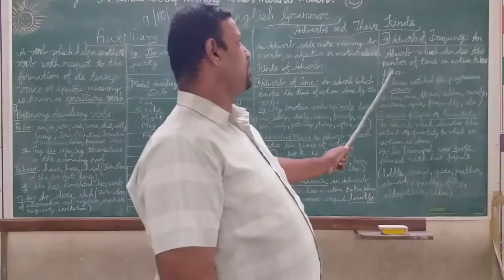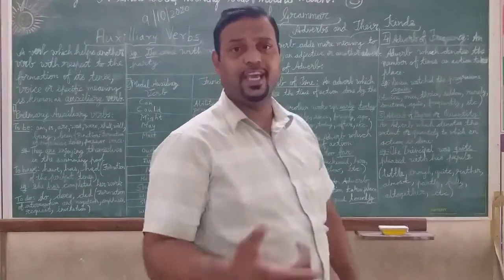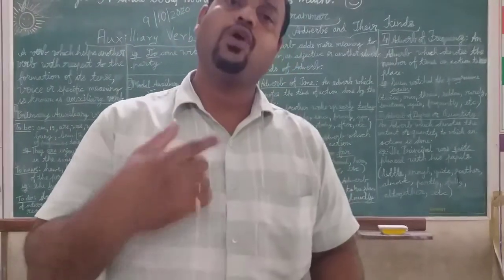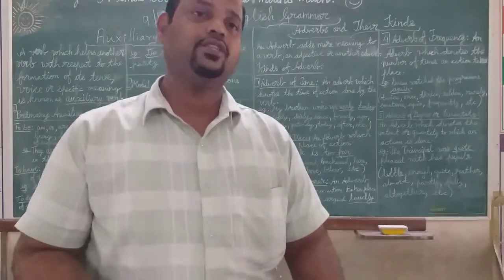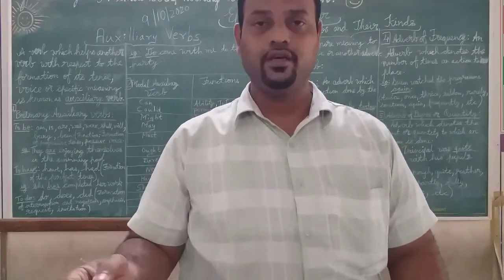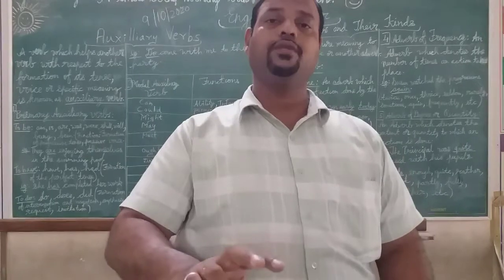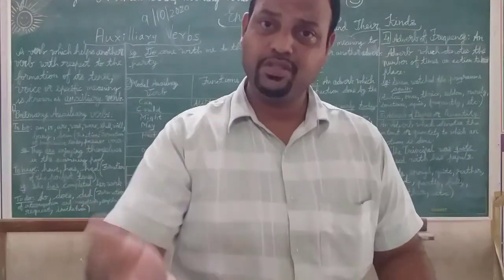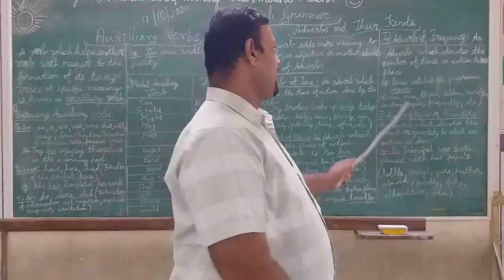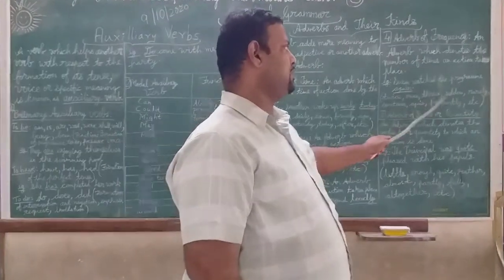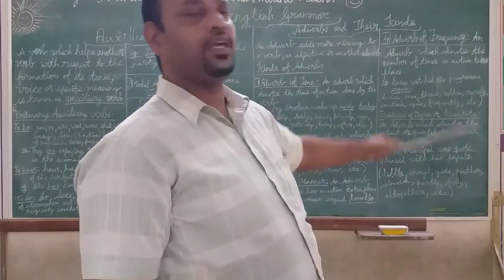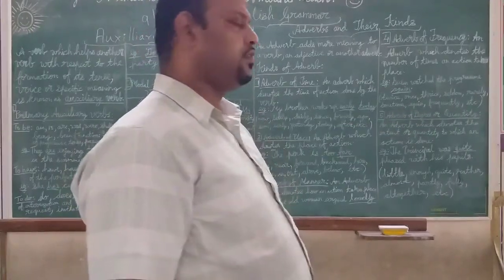Like see, Susan watched the program again. It is not saying that Susan watched the program today or in the morning. It is not showing the time of action, but it is showing how many times she has seen the program. She has seen the program again. Like twice, once, thrice, seldom, rarely, sometimes, again, frequently, etc.